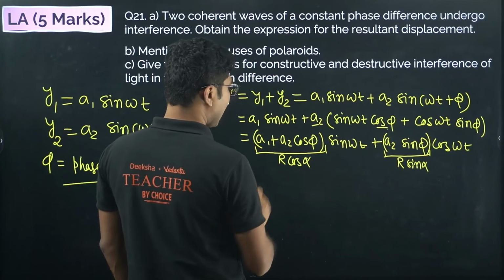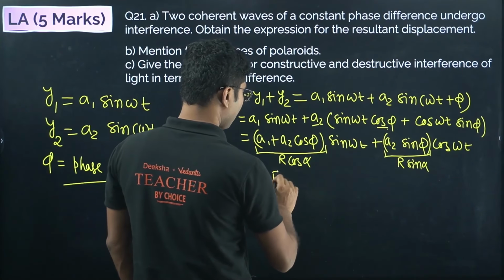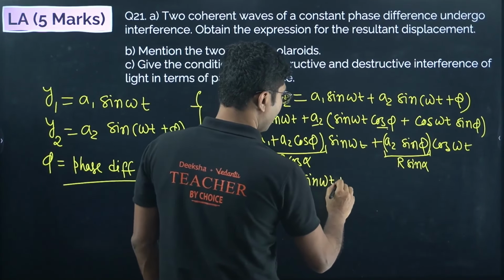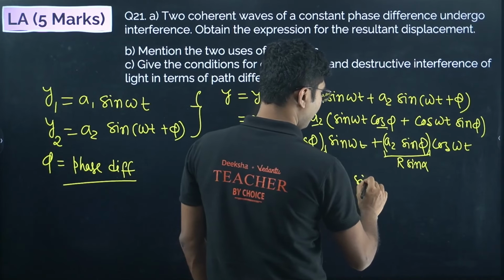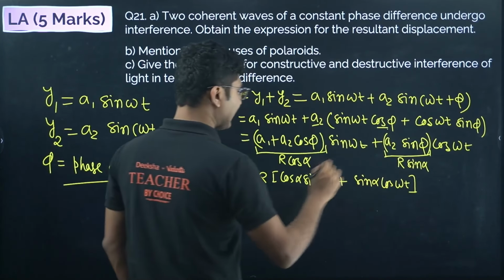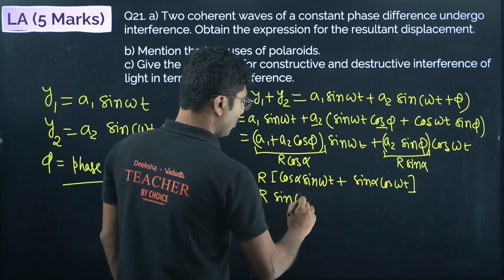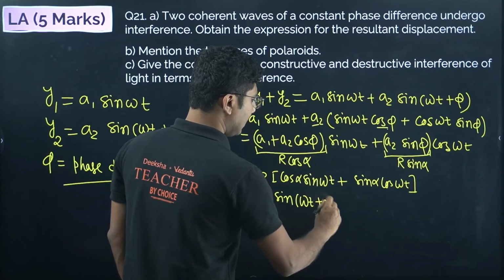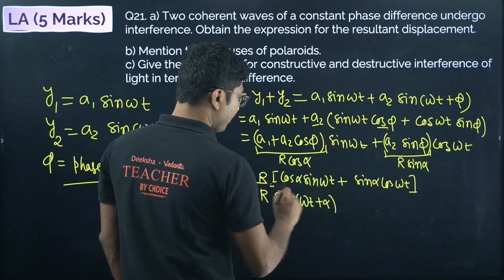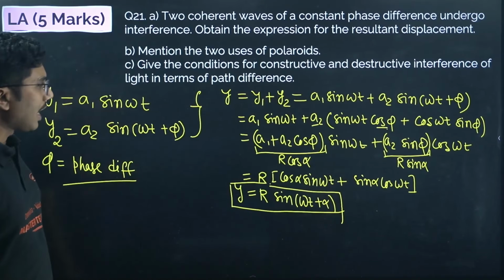So here obviously r will be common and we get r (cos alpha sin omega t plus sin alpha cos omega t). Again we can apply the sin (a plus b) formula and write r sin (omega t plus alpha). This is the equation of the resultant wave, but don't get overboard. You have to show the value of r as well as alpha.